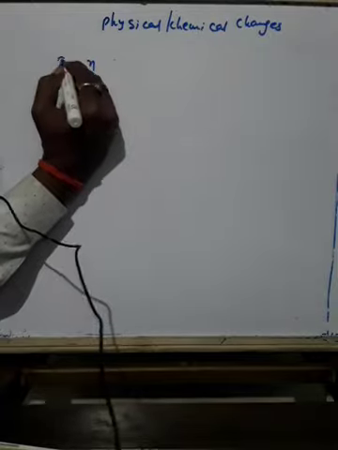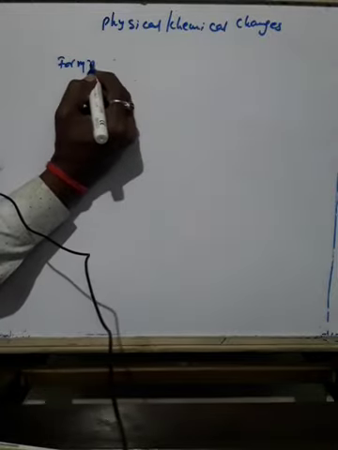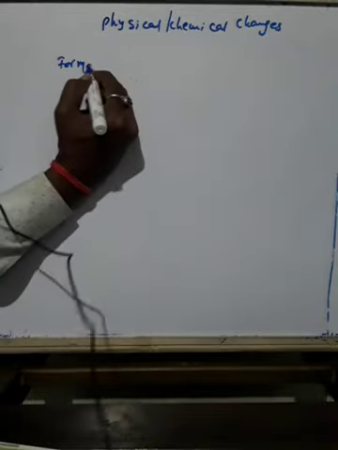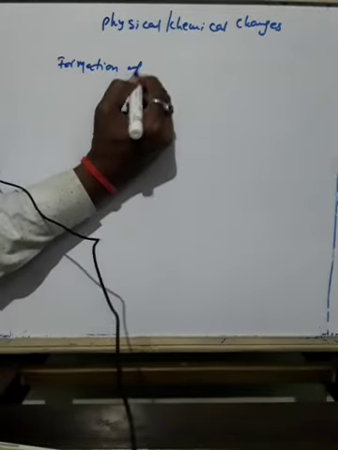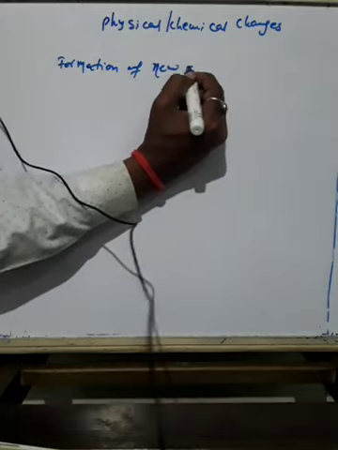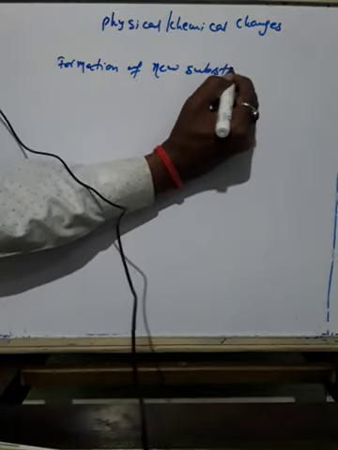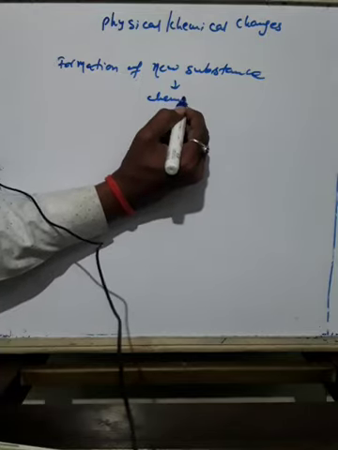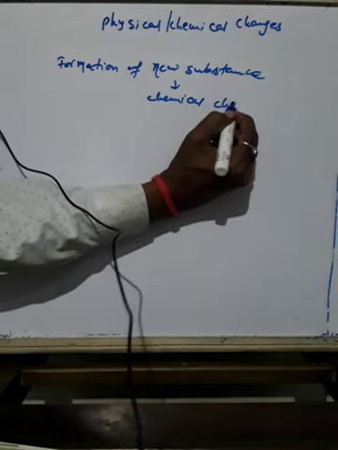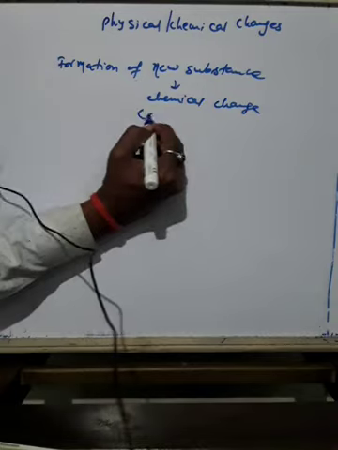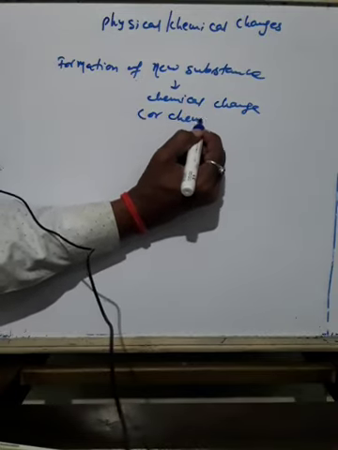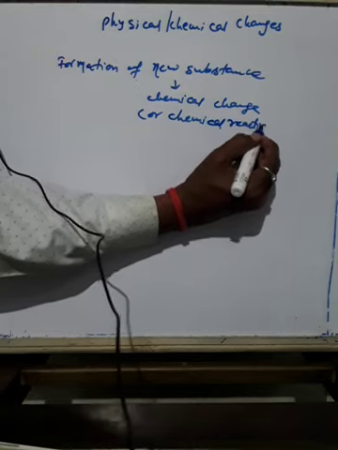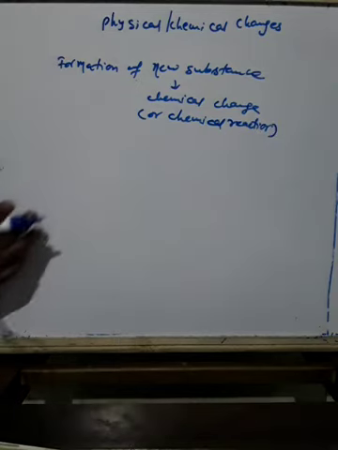So the formation of a new substance is due to chemical change. Chemical change is also called chemical reaction. Okay.